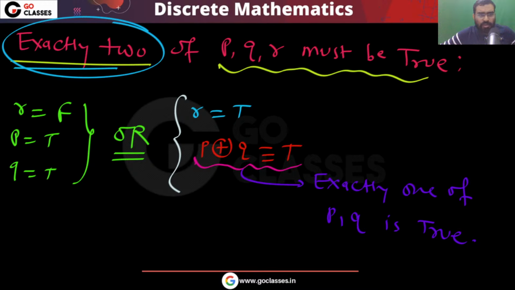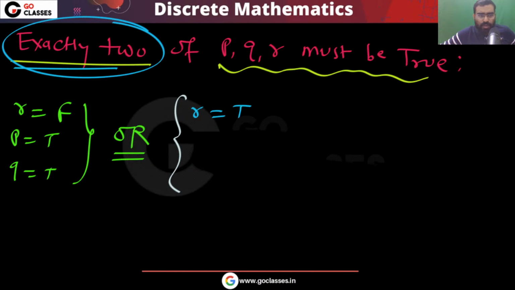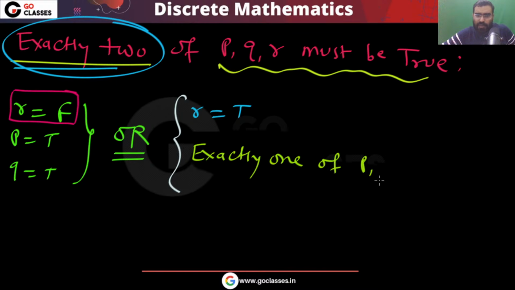So this is what I'm telling you. Either R will be false or R will be true. Only two cases are possible. If R is false, then P comma Q must be true. If R is true, then exactly one of P comma Q must be true. Agree? Because R is already true, so exactly one of P comma Q must be true.